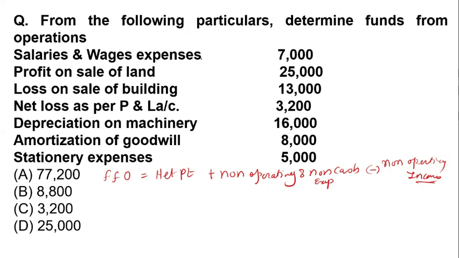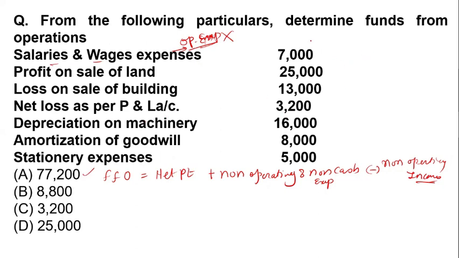No, salary, wages, and expenses will not be included. Then the profit on sale of the land is a non-operating income. Salary and wages are operating expenses. Now it's an operating expense. That's why we are not going to take it in the FFO formula. Okay, FFO means funds from operation.